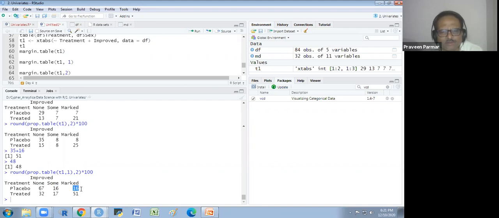It is a better interpretation than the previous one, where we are taking the whole as 100. Here we are taking the row-wise 100. In the treated patients, 32% were non-improvement, 17% were some improvement, and 51% were marked improvement.